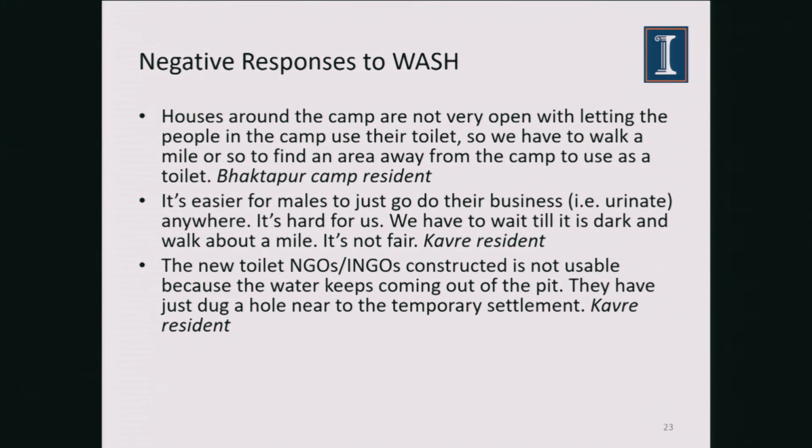Females complained a lot about walking a mile or so to find an area away from the camp to use a toilet. Like the second response: it is easier for males to just do their business anywhere. It's hard for us who have to wait till dark and walk about a mile. The new toilets NGOs are constructing are not usable because water keeps coming out of the pit. They have just dug a hole near the temporary settlement. So most of the responses related to WASH were not about the supply of the water itself, but the sanitation and access to toilets.